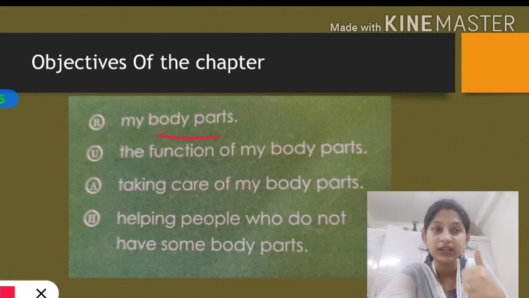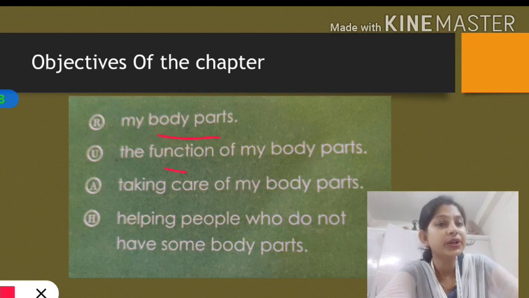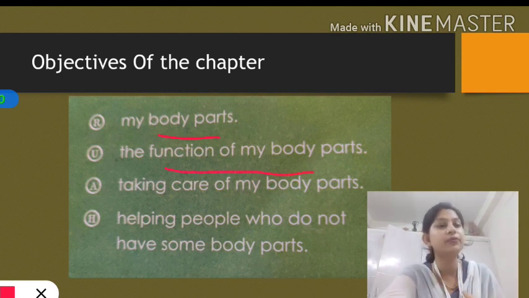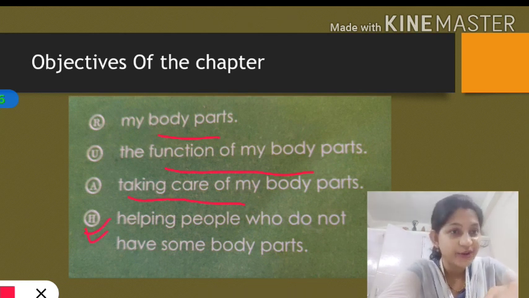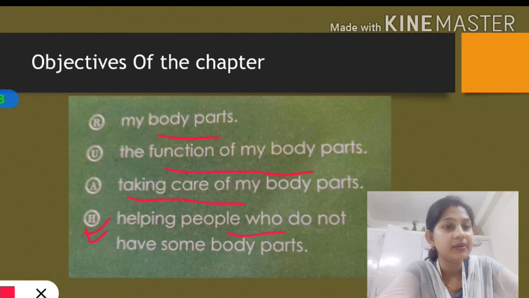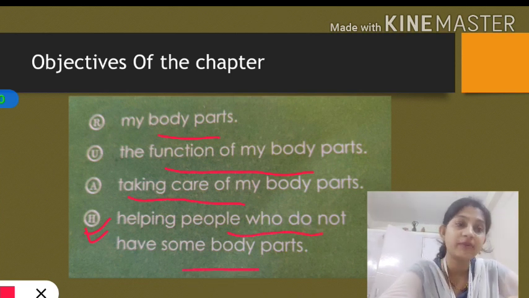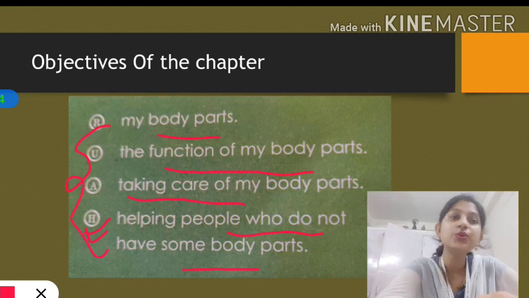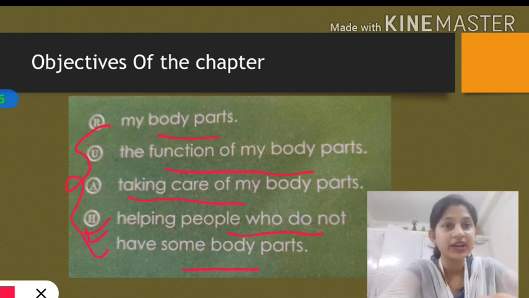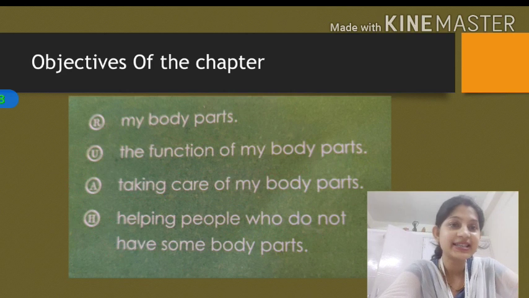Then we are going to learn about the function of our body parts, and about taking care of our body parts. How can we take care of them? Then we are going to learn about a very interesting topic, helping people who do not have some body parts. All these points we are going to cover in this chapter. So let's get started.